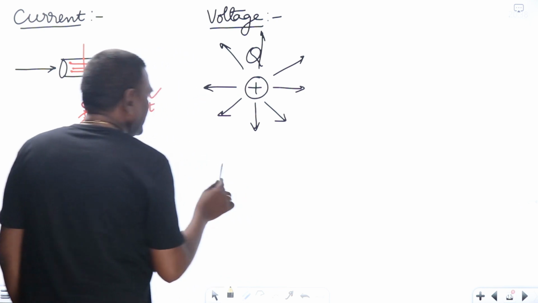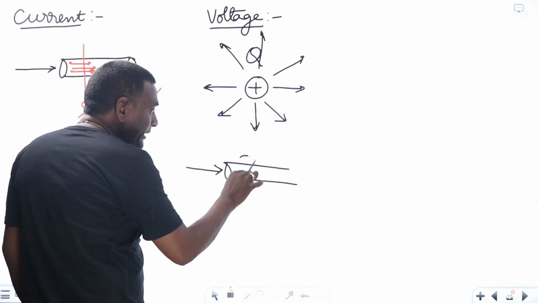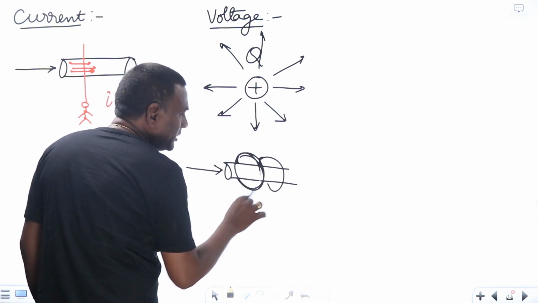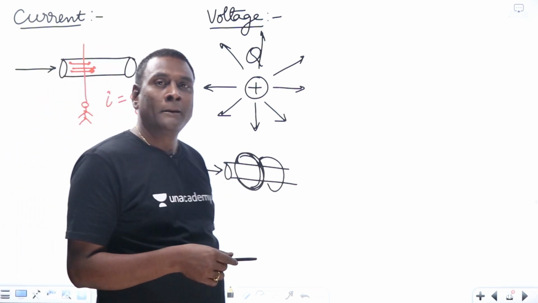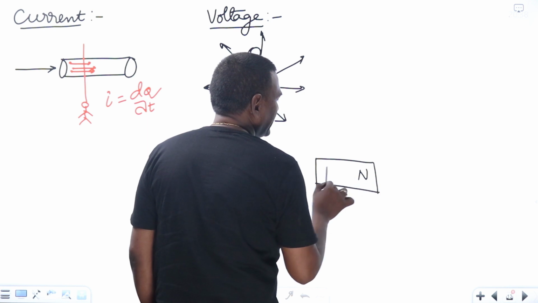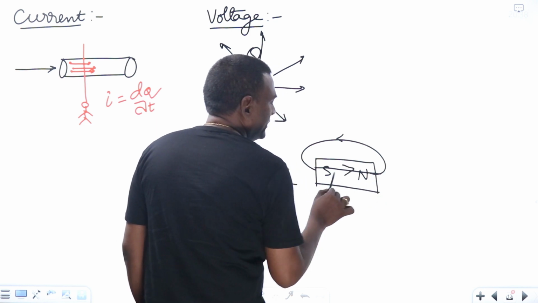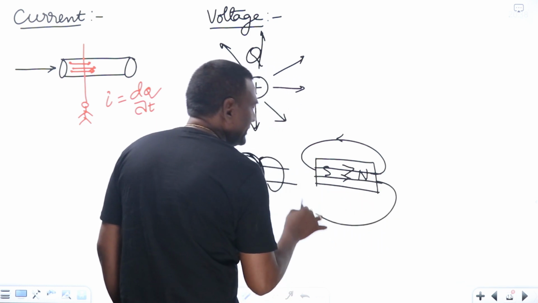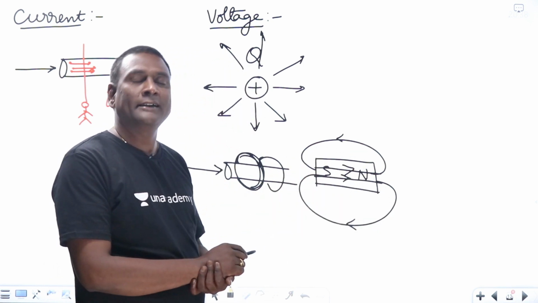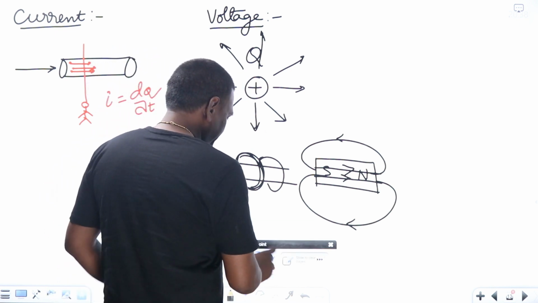Maybe if I think of one conductor like this, with current flowing in this direction, my magnetic field is going to form closed loops around it, a curly field. Or let me take magnets directly with N and S poles. We know this from our 10th standard. From N, flux will come like this; inside it goes S to N, and outside N to S. So magnetic field is always formed in closed paths, meaning a curly field, and electric field is a divergent field.